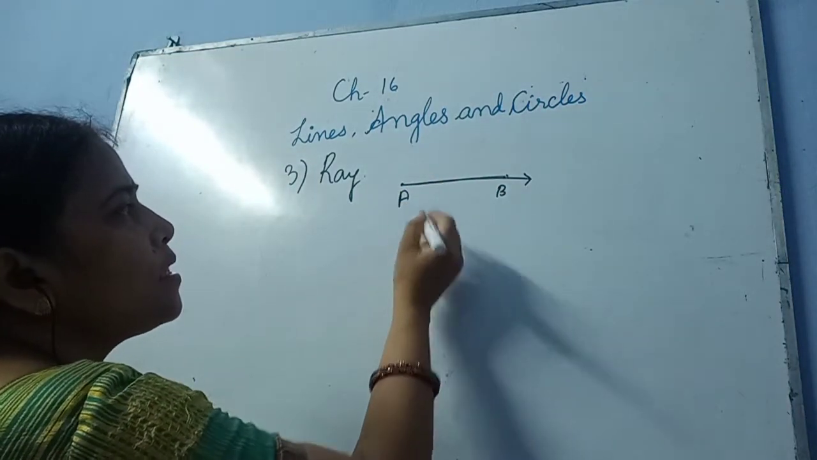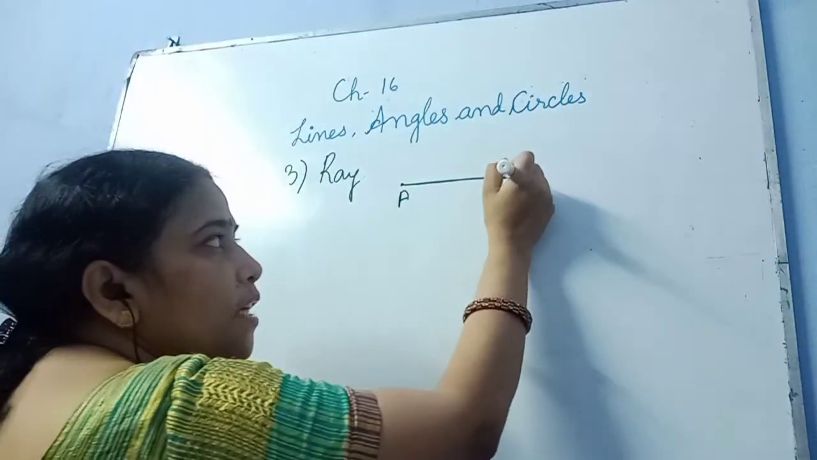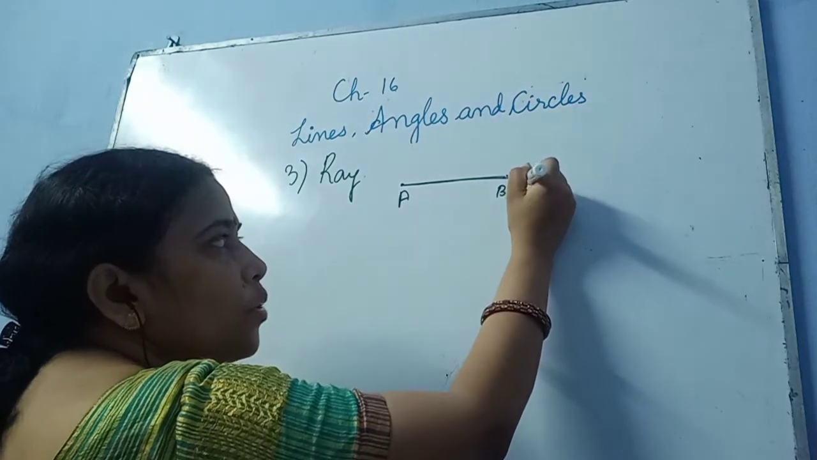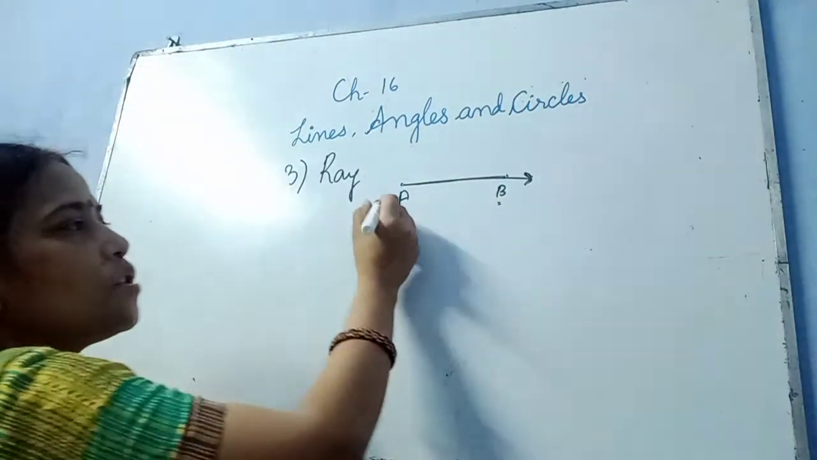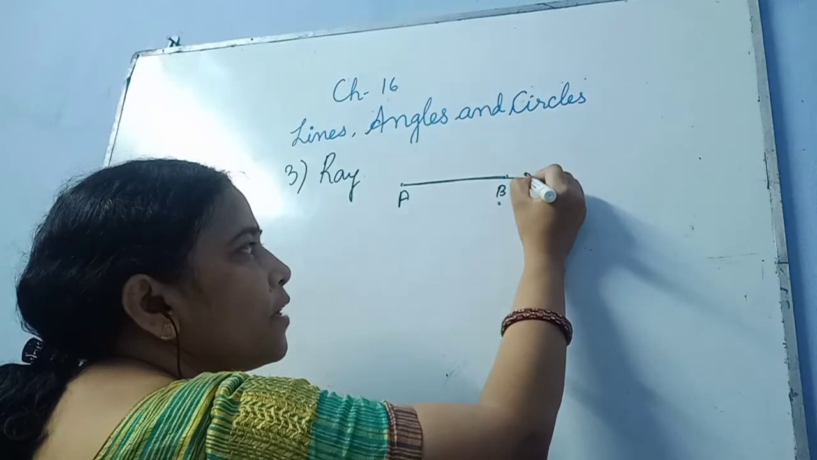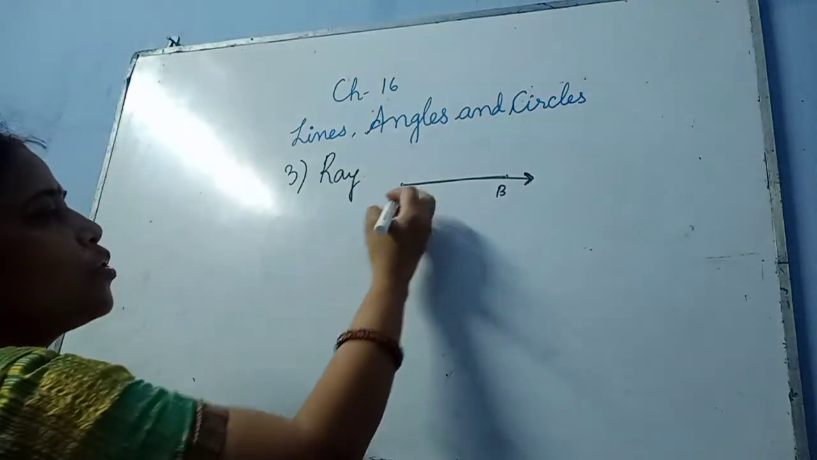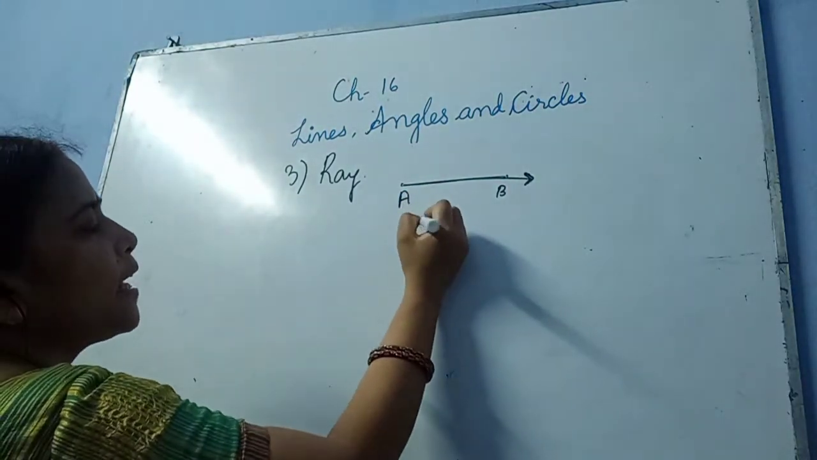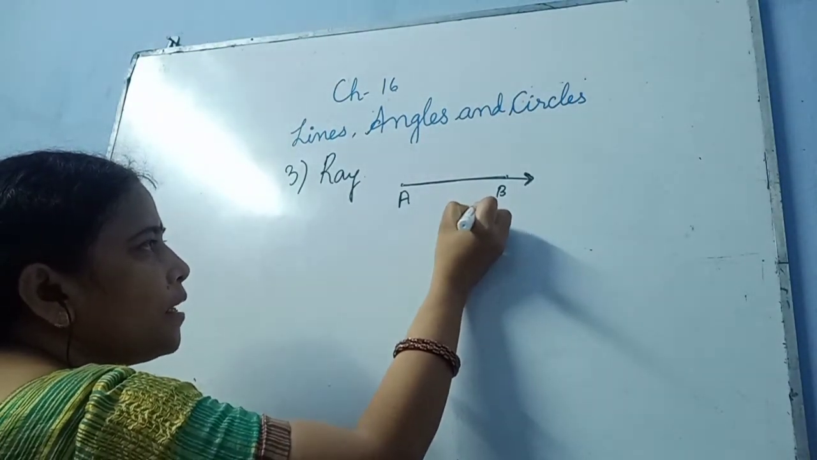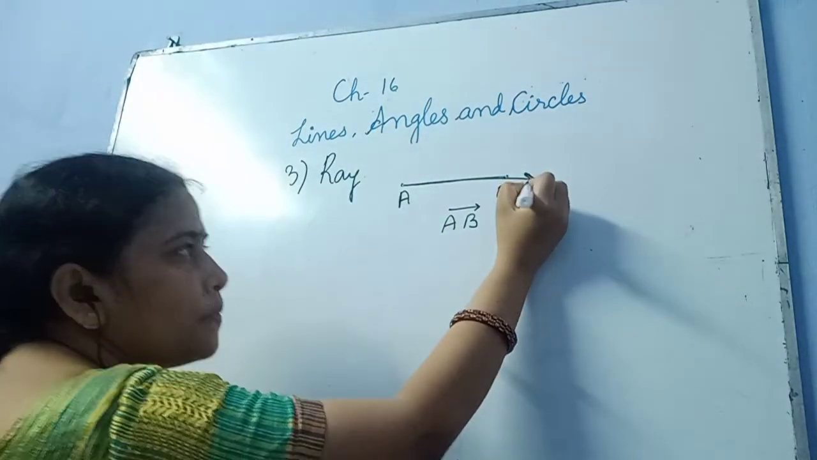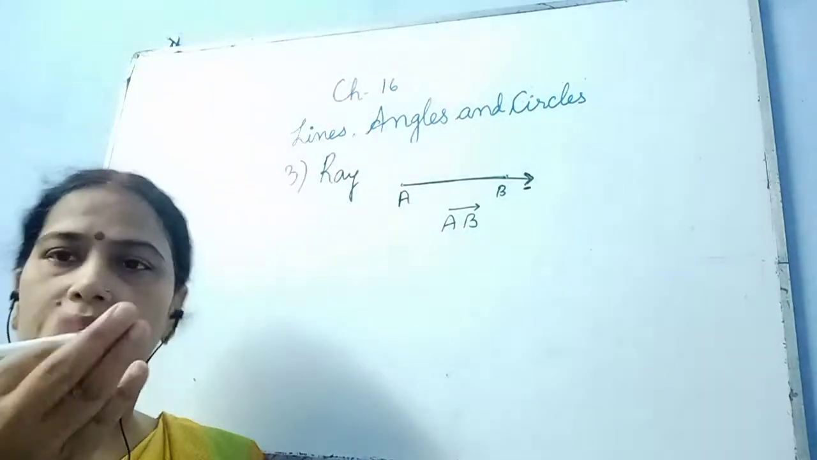But with a ray, what happens? It will not stop at the line segment. It is going on further. It does not stop at any point. Once it starts, it is not stopping and it extends further. So this becomes our ray. How can we write a ray? A ray can be represented like this. Start from here, it does not stop. This arrow represents that it is not stopping, it is going on further.